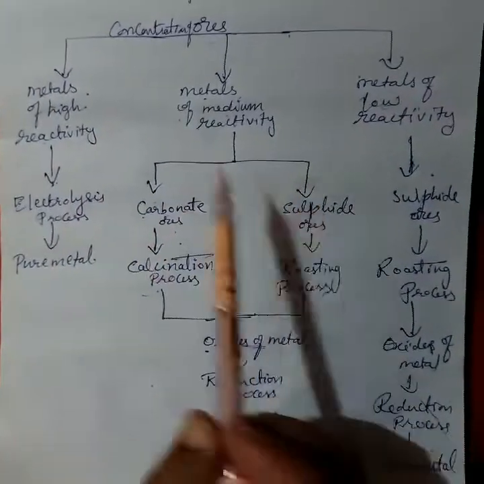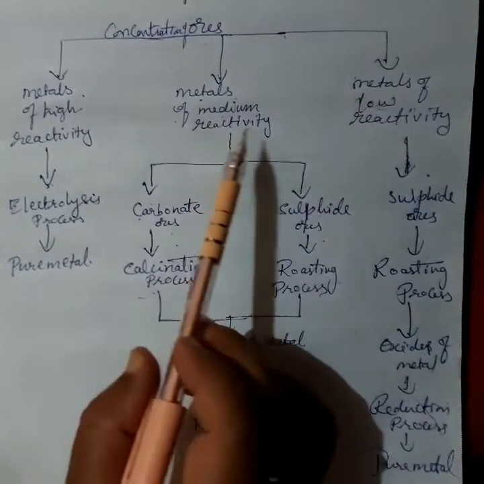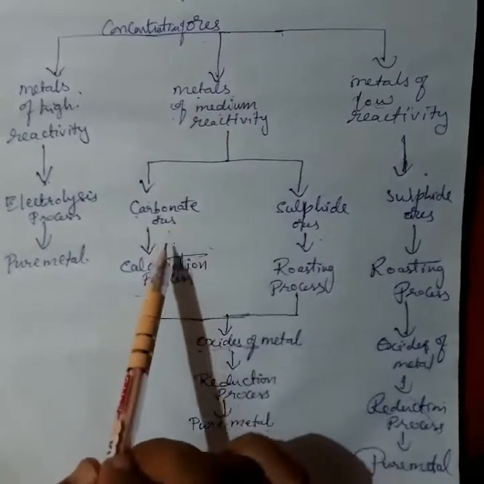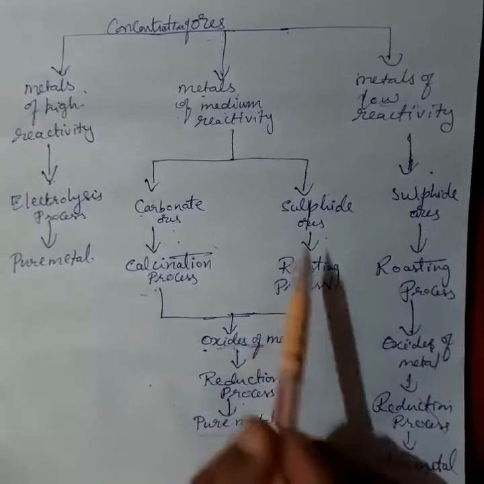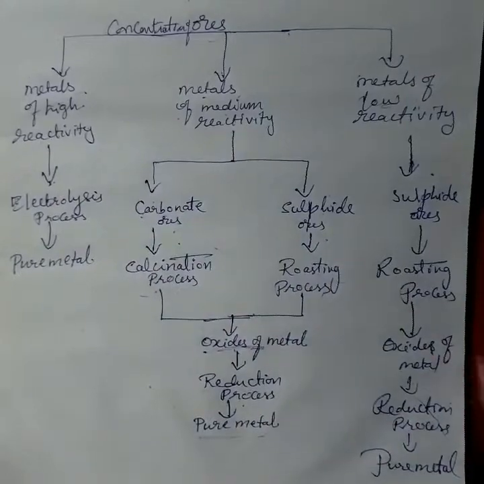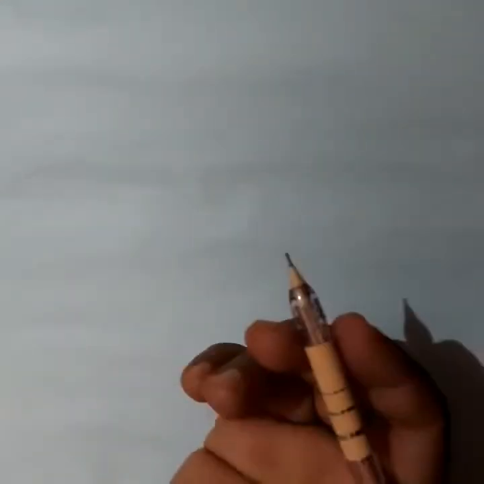From this table, we study how we extract medium reactive metals: carbonate ores by the calcination process, and sulfide ores by the roasting process, and highly reactive metals by the electrolysis process. In the reactivity series we already discussed the reactive metals, potassium and sodium. We can extract these pure metals by the electrolysis process.